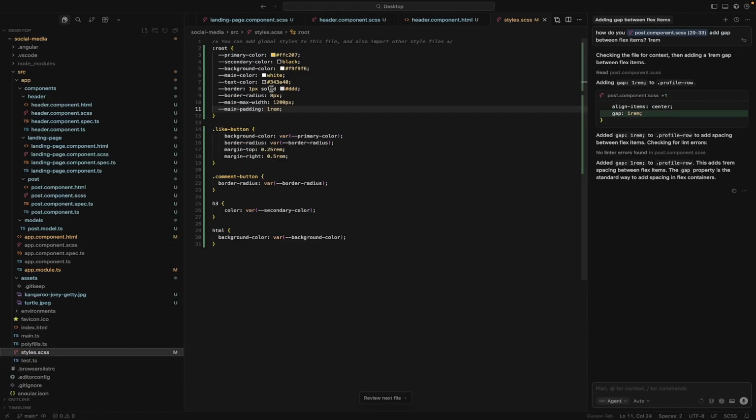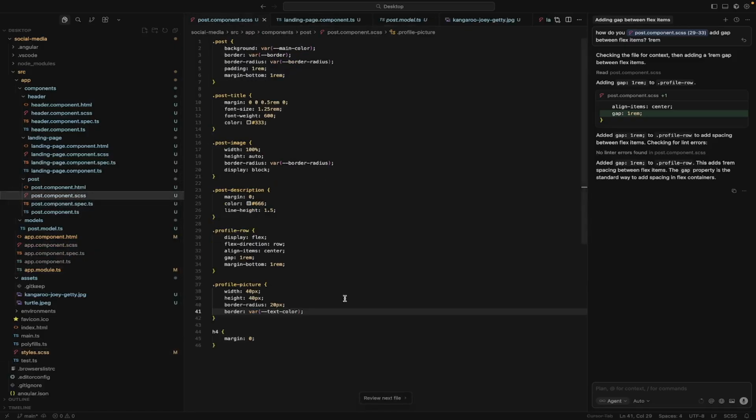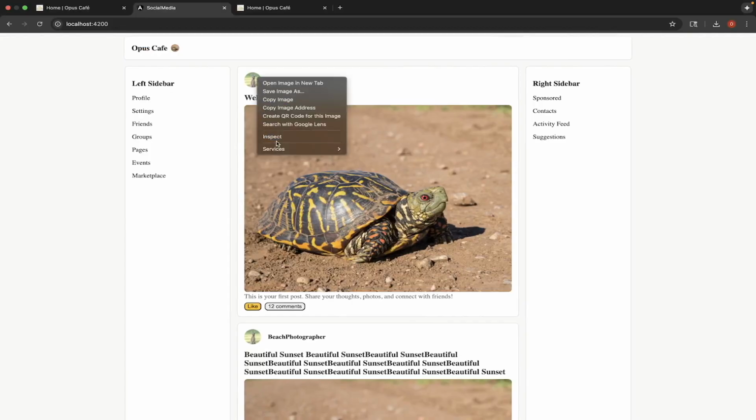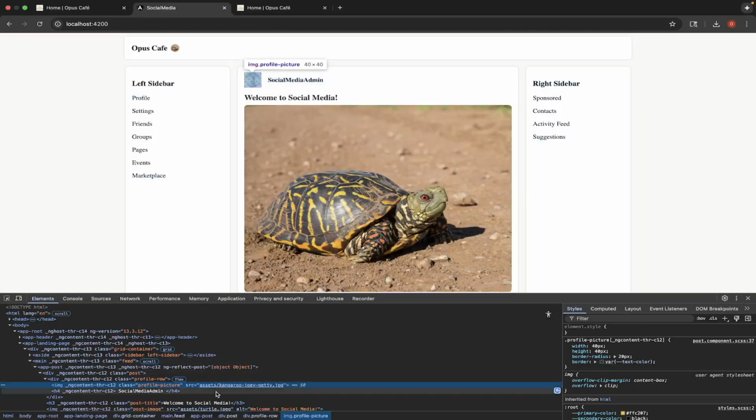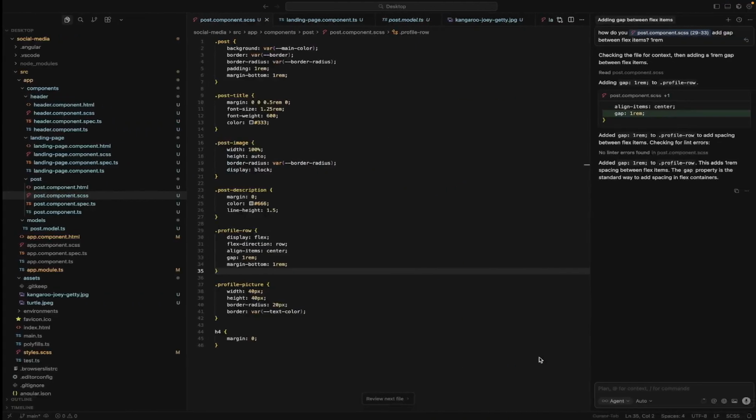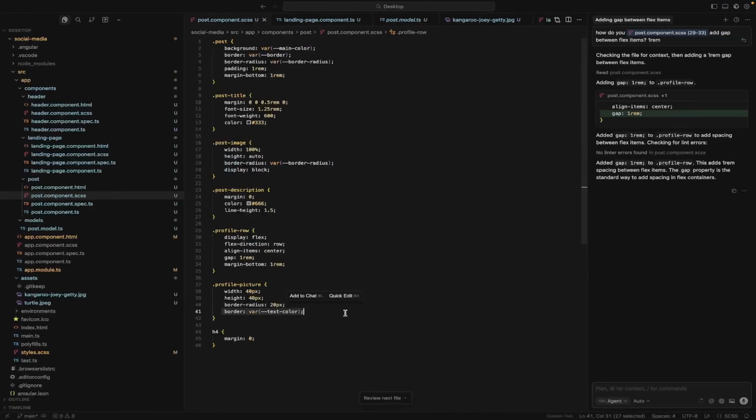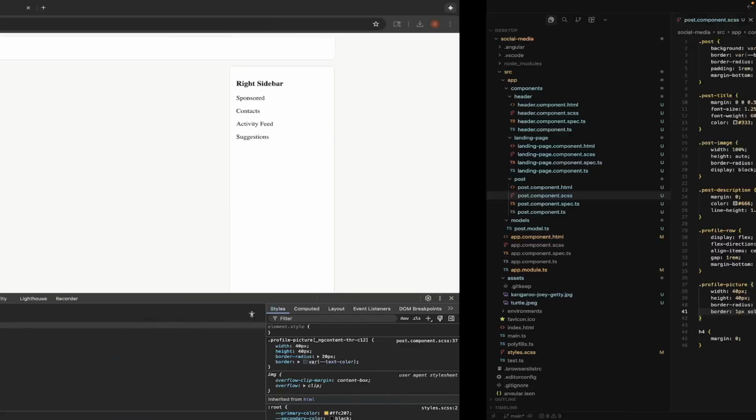Yes, I did. Text color. Is it actually there? Profile picture, image. Where did I put it? Profile picture, border, var. Oh, what am I doing? 1 pixel solid text color.